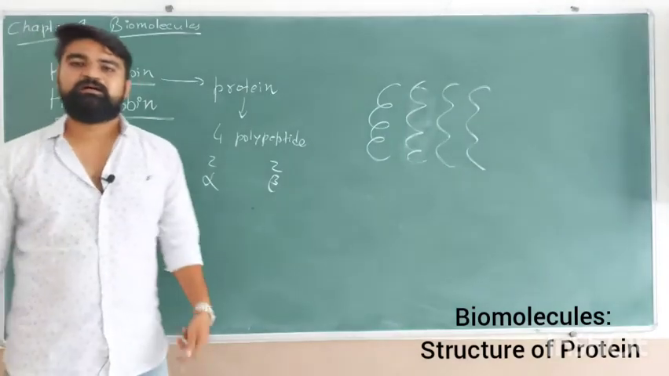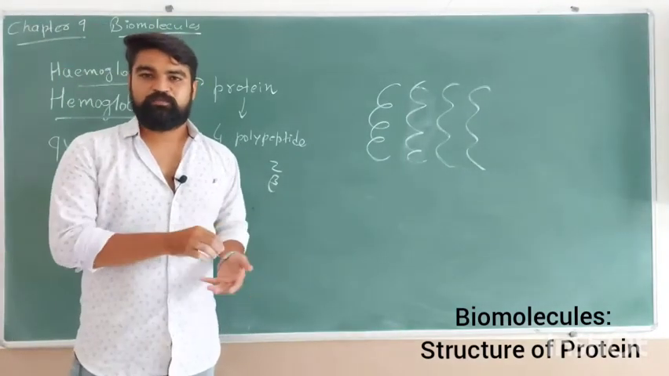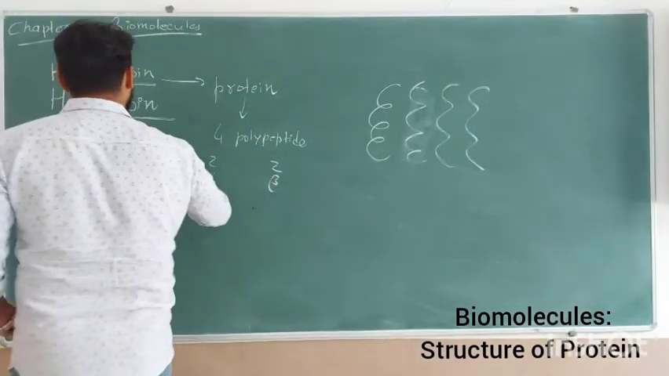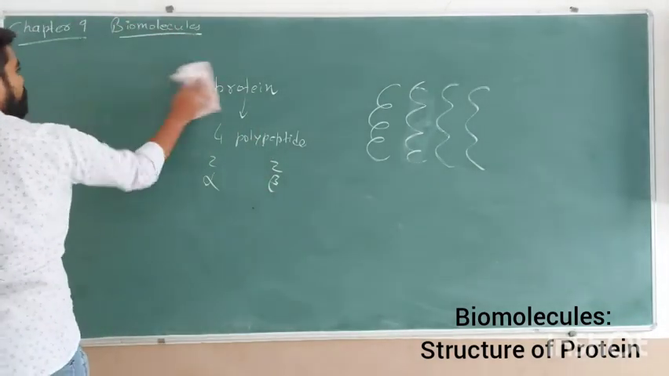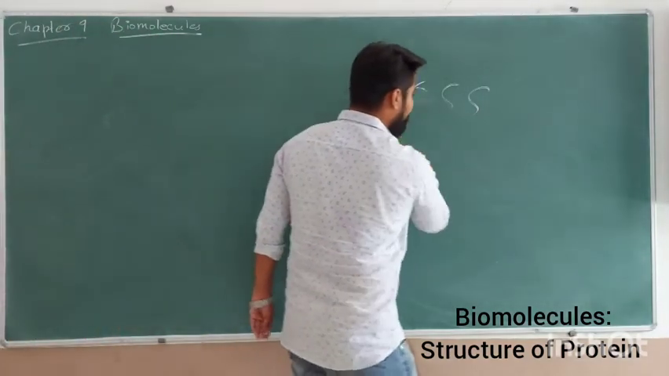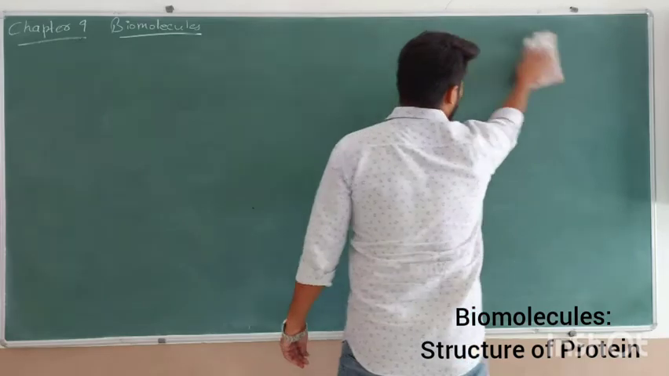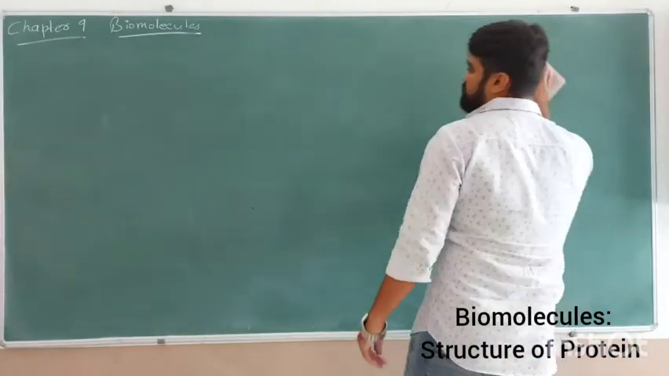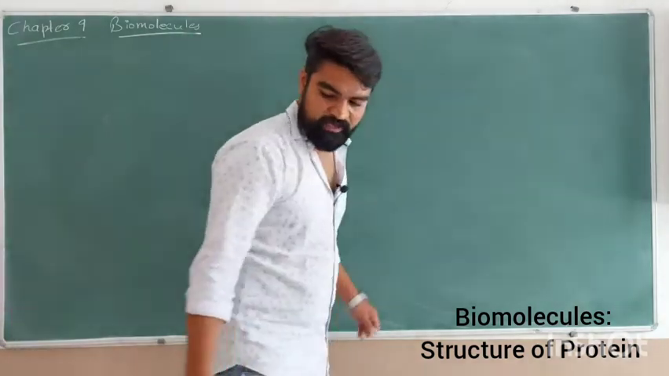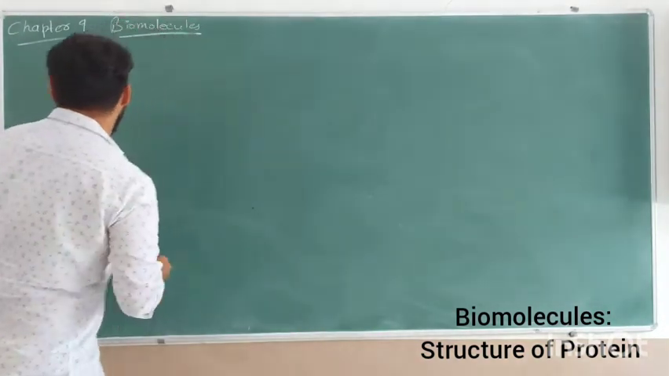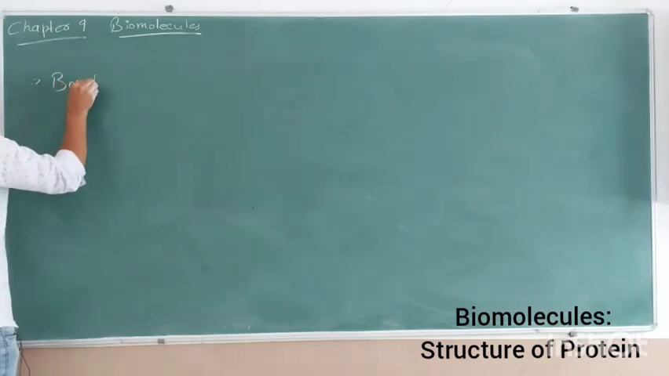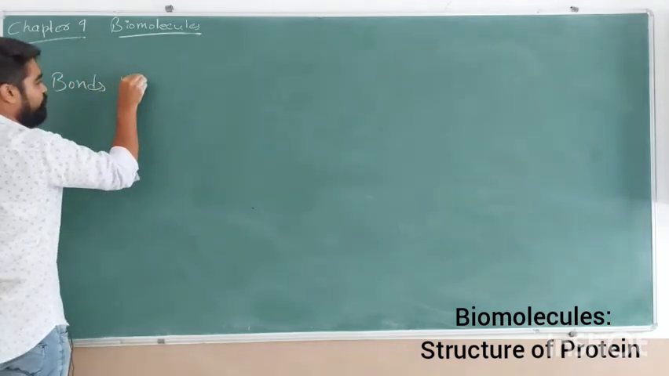It is called the quaternary structure of the protein. So this concludes our structure of the proteins. Now we will move towards the next topic, of which we will cover only half today. The other half of that particular topic will be discussed in the next lecture. The next topic is polymer molecules, or the bonds present in polymers.